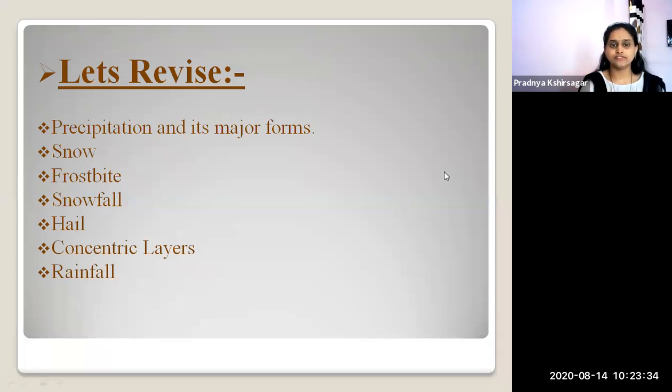Then we studied the major forms of precipitation. First, we learned about snow. Then we studied snowfall. Then frostbite. What is frostbite? It is a type of injury. Then we studied hail. What is hail? How are hailstones formed? And then we studied the concentric layers, how the concentric layers are formed in hail. And lastly we studied rainfall, how the water droplets are formed.